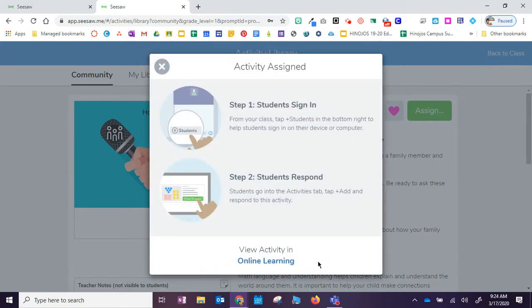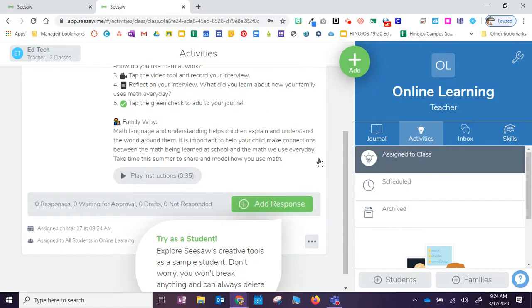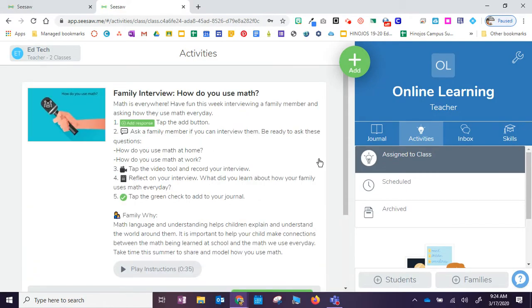And then now our students can go log in with the Seesaw class app, and then they can put the code in and the online learning can begin. So I'm going to just come over here and click. And so the activity, the whole instruction will be over here in the activities button.